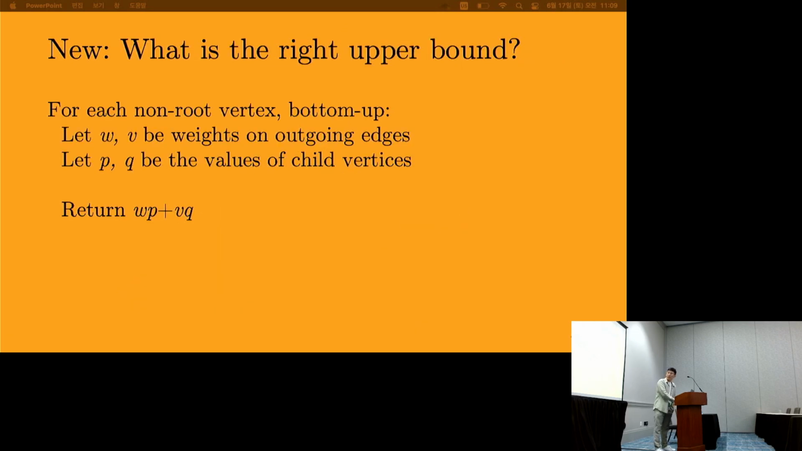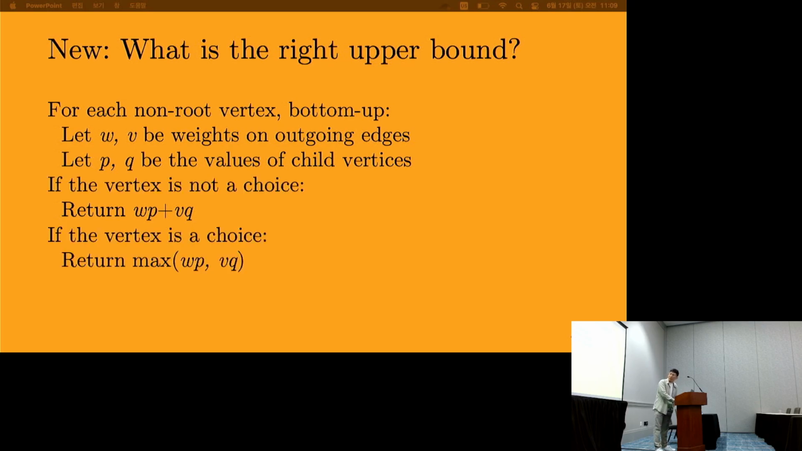Well, it turns out it's actually just 3 extra lines on top of our standard expected utility algorithm. These are the 3 extra lines. And so now we case on whether the vertex is a choice or not. If the vertex is not a choice, we do the standard thing of returning WP plus VQ. If the vertex is a choice, we return the maximum of WP and VQ, where the maximum is taken coordinate-wise.